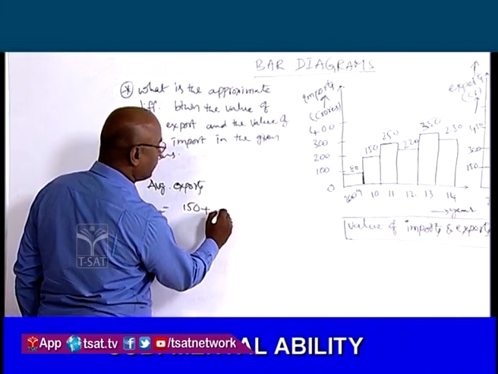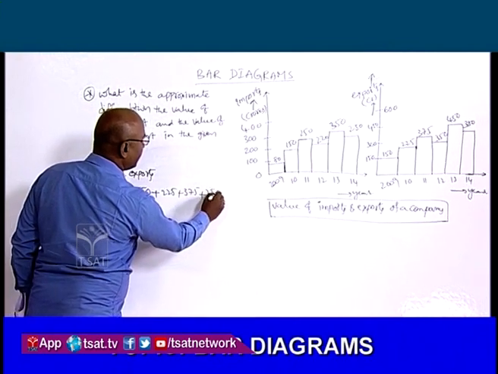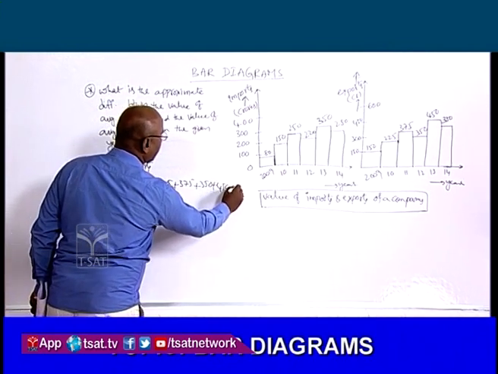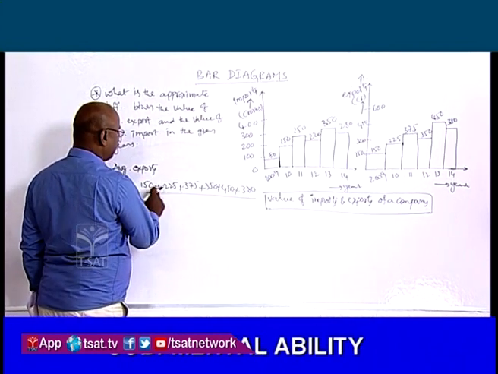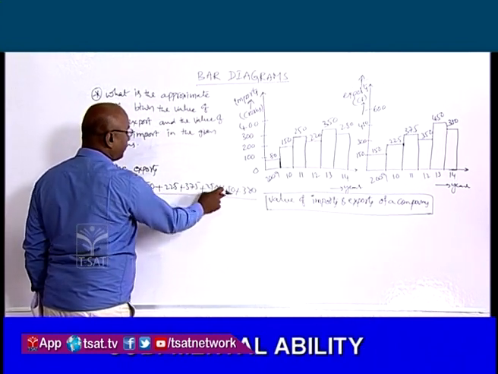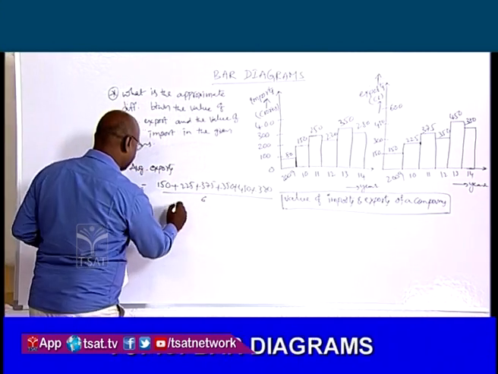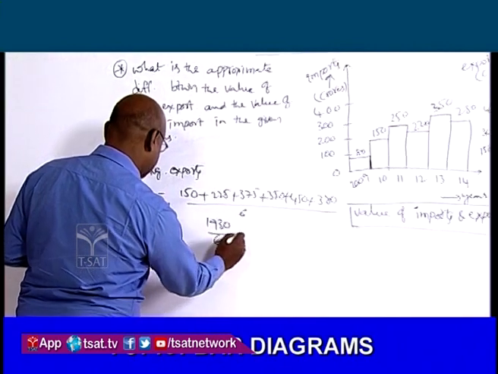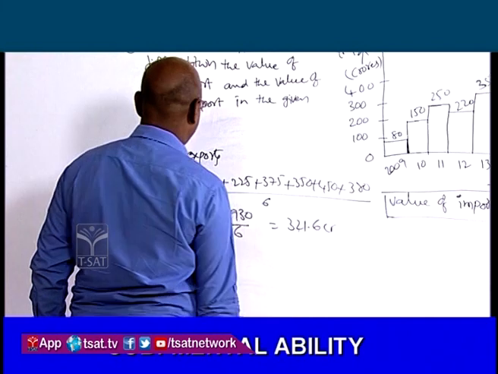plus 225 plus 375 plus 350 plus 450 plus 380 by number of quantities: 1, 2, 3, 4, 5, 6. So average exports is equal to 1930 by 6. It is approximately 321.6 CR.